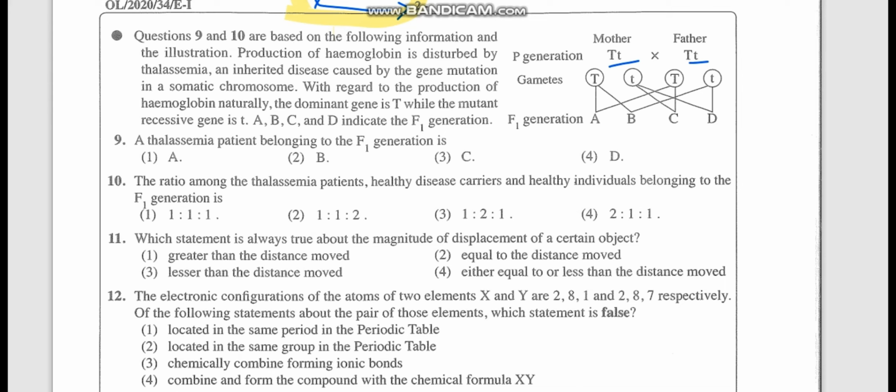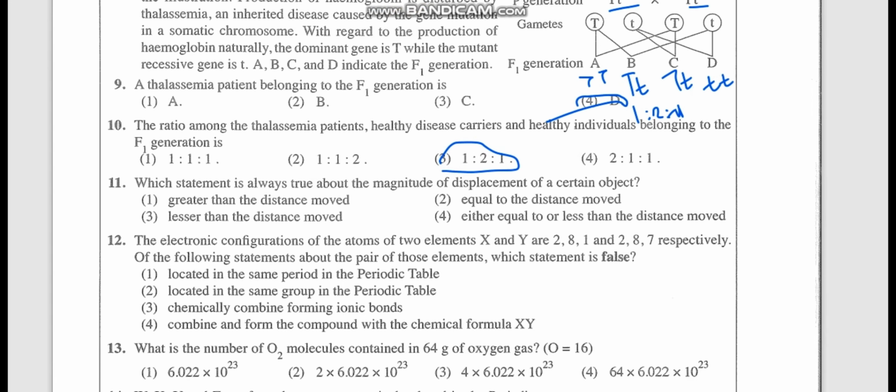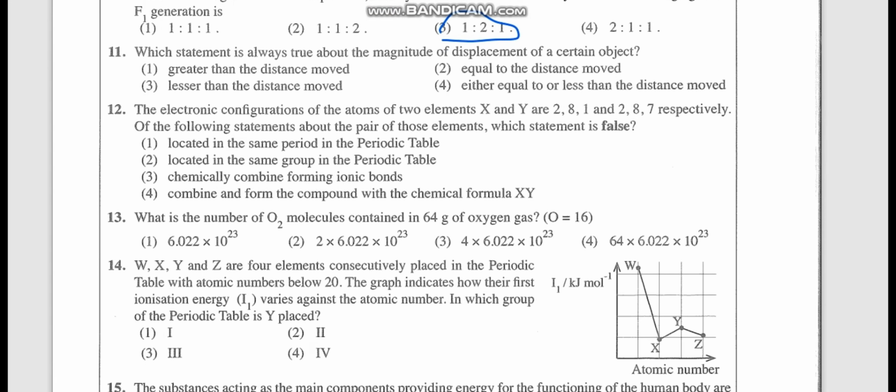Now we'll list the possibilities. A is capital T capital T, a healthy person. B is capital T small t, a carrier. C is also capital T small t, a carrier. D is small t small t, so that is a diseased person. So the fourth one is the answer, D. Next, the ratio among the thalassemia patients: healthy 1, carrier 2, diseased 1, so 1:2:1. The third one is the ratio. These things are very easy if you know the theory properly.